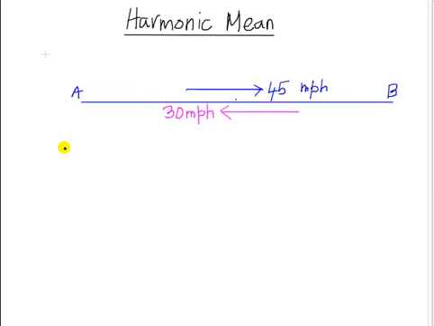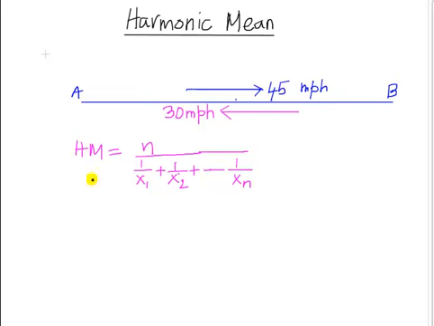Now the general formula for the harmonic mean says the harmonic mean for n different objects or n different values is computed as n divided by the sum of the reciprocals of the n values. So 1 over x1 plus 1 over x2, all the way up to plus 1 over xn, where n stands for the number of speeds that you are averaging. For us in this scenario, we have two speeds that we have to average.